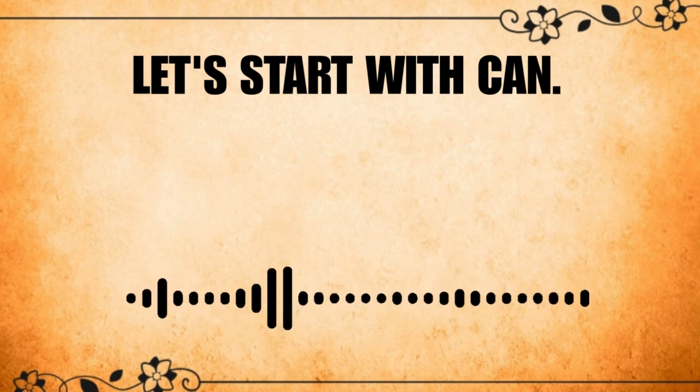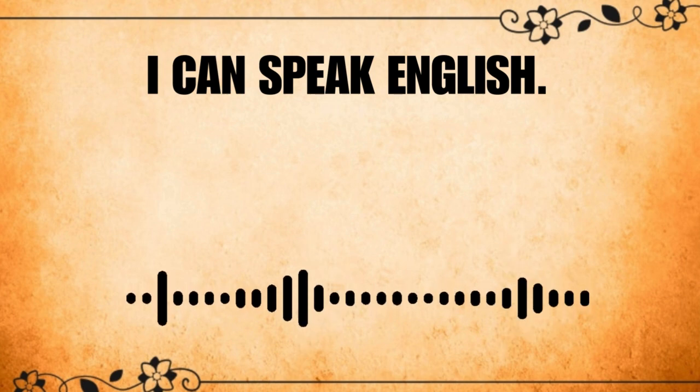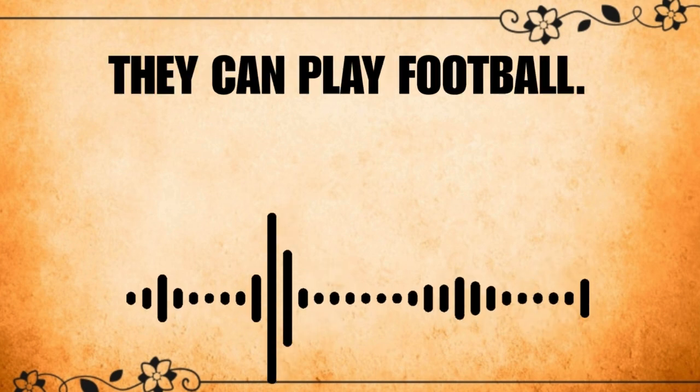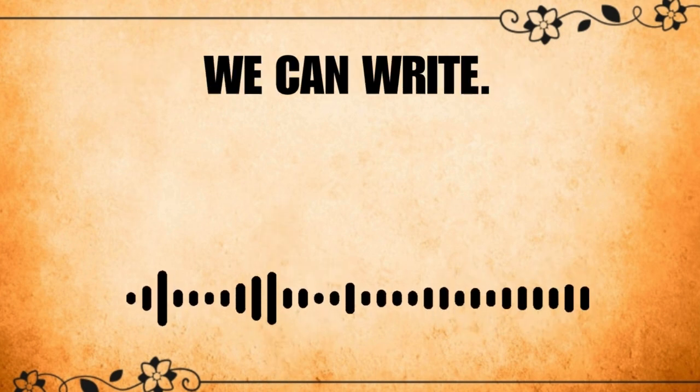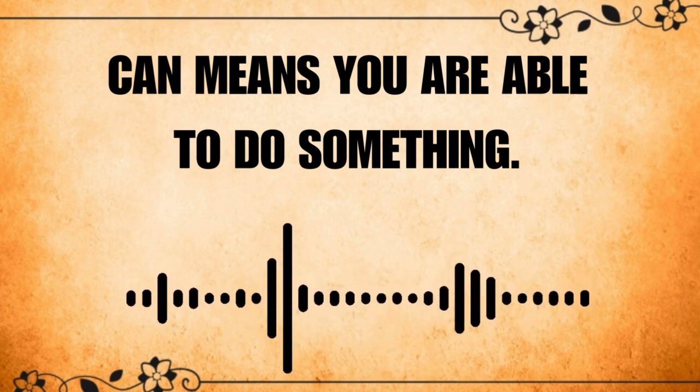Let's start with can. Can shows ability. I can speak English. She can swim. They can play football. We can write. Can means you are able to do something.